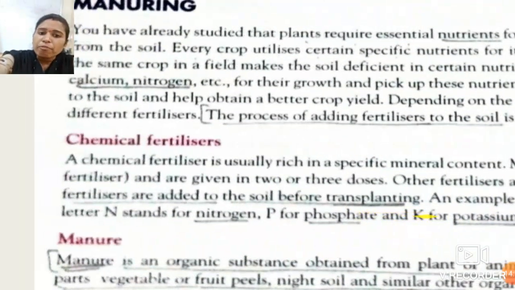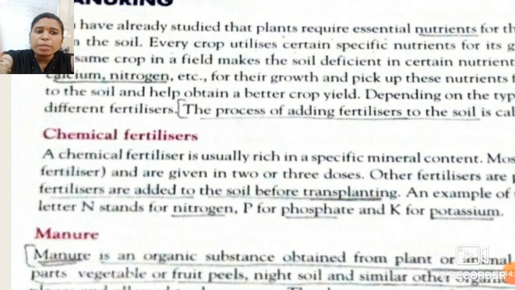Some fertilizers are added to the soil before transplanting or before sowing, as I have already told you in the previous session. The fertilizers or manures are added so that they can mix properly whenever the soil is tilled, that means loosened. At that time the minerals or fertilizers get properly mixed into the soil.